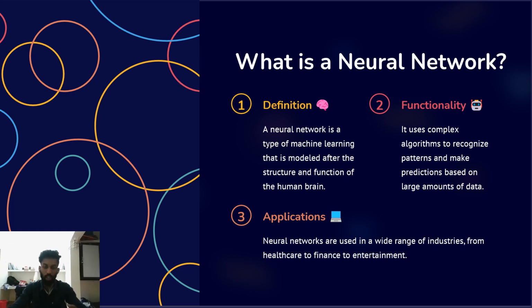The definition. A neural network is a type of machine learning that is modeled after the structure and function of the human brain. The functionality is it uses complex algorithms to recognize patterns and make predictions based on a large amount of data. When we talk about applications, neural networks are used in a wide range of industries from healthcare, finance to entertainment.